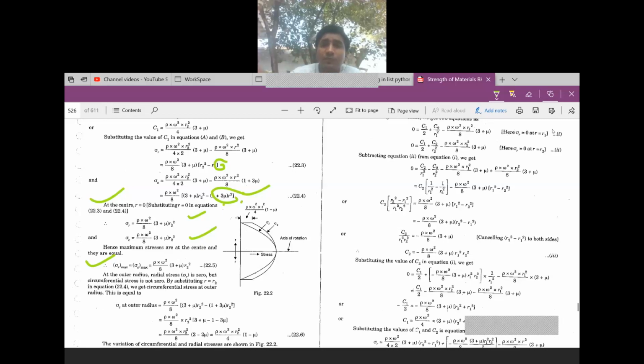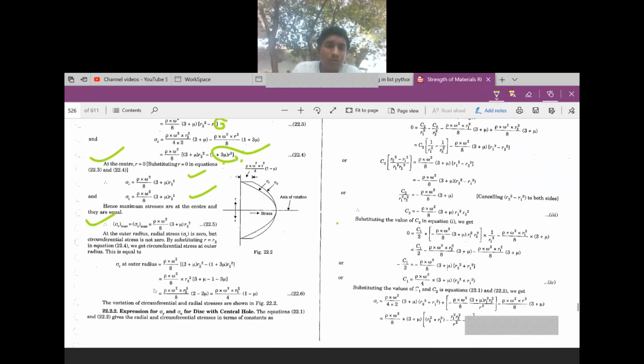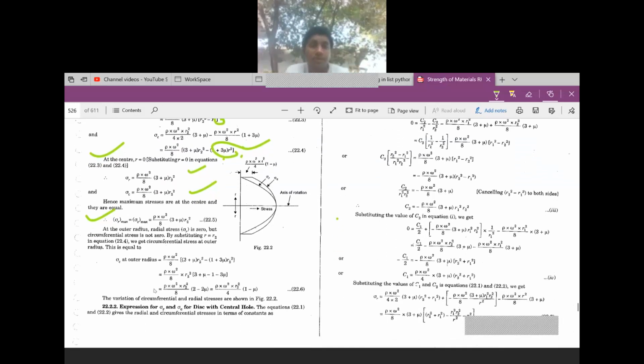Similarly, this formula is for a solid disk. Similarly, when you consider the outer radius, the radial stress is 0, but the circumferential stress is not 0.